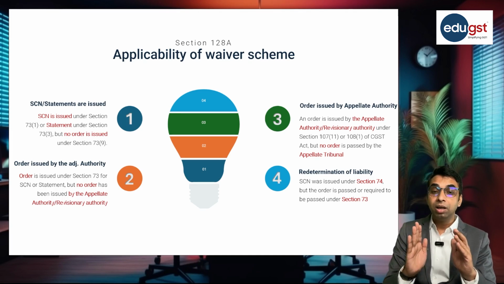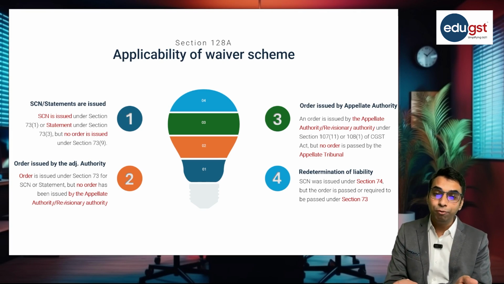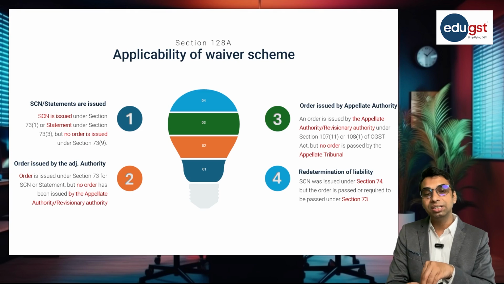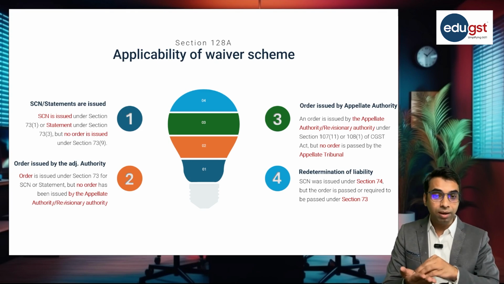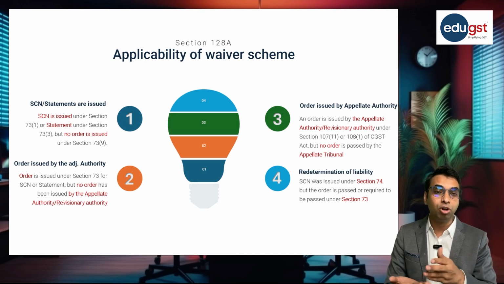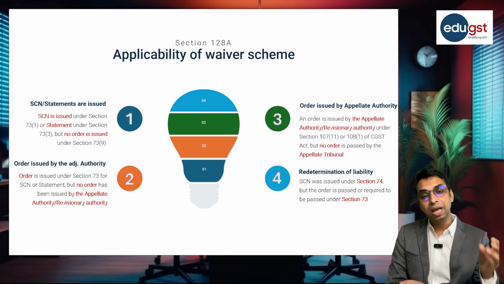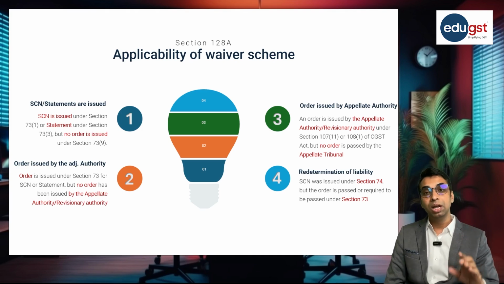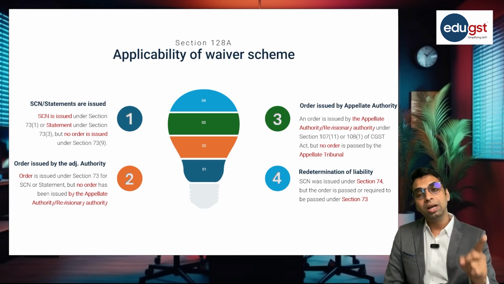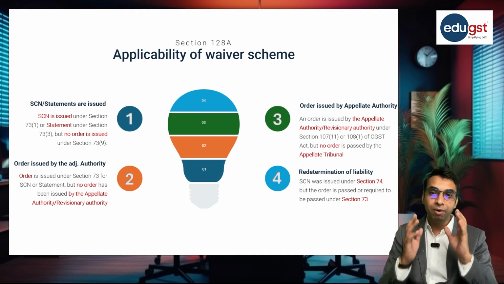But sometimes SCN is issued under section 74 but order is passed under section 73 or required to be passed under section 73 on the direction of appellate authority, appellate tribunal or court, because actually there is no fraud, suppression or misstatement. Okay, in that case the appellate authority, tribunal or court directs the proper officer to pass the order under section 73. Now in that case also you can opt for this waiver scheme and you can avail the benefit of this waiver scheme.